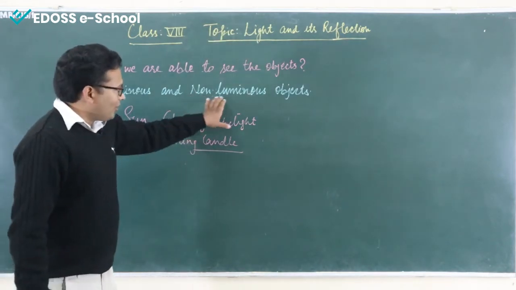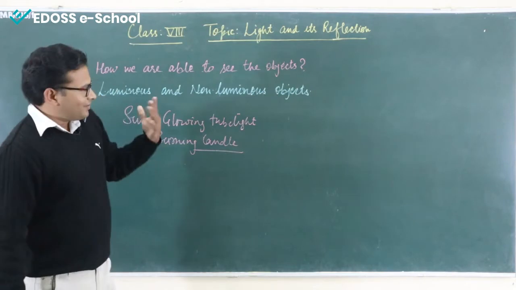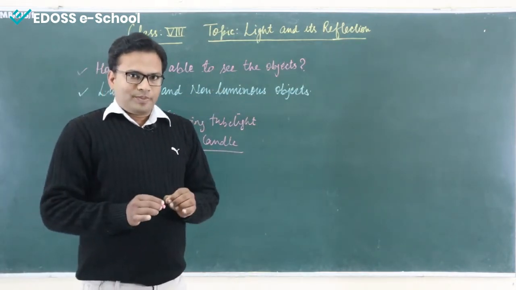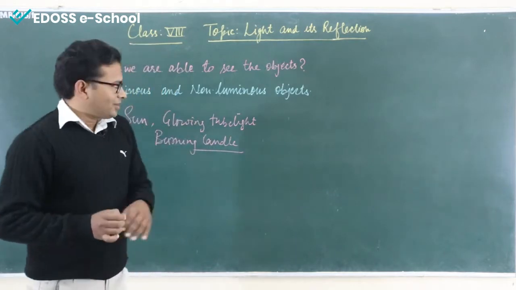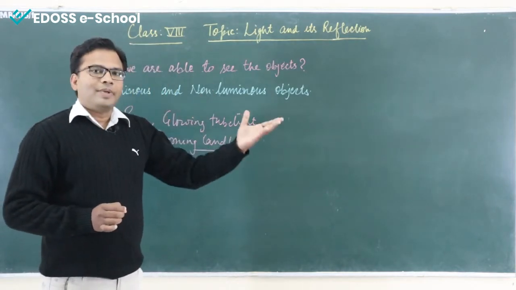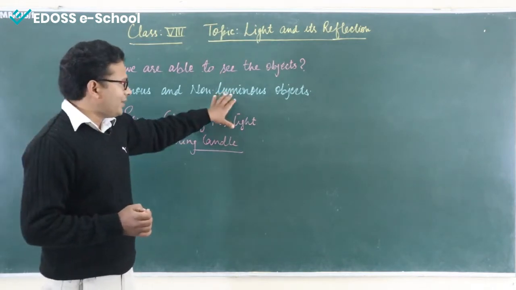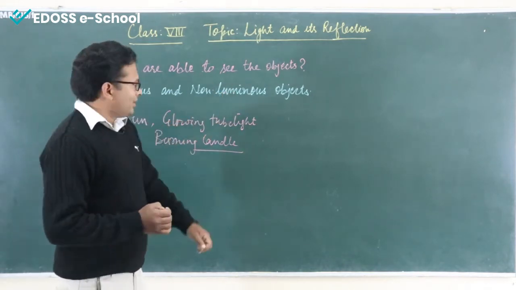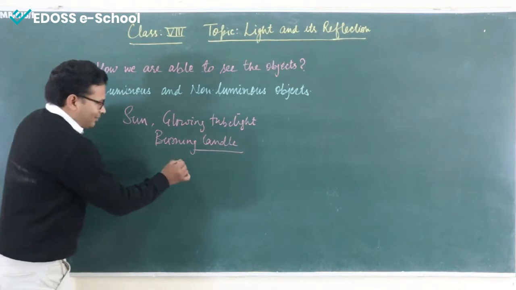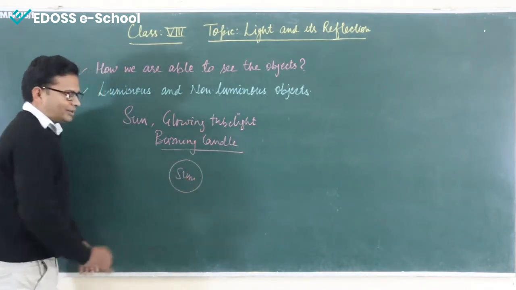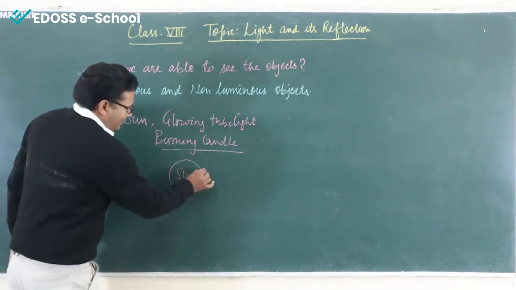Now the non-luminous objects. As per the definition, those objects are called non-luminous objects which don't emit their own light, but the light can be reflected from those objects. Let us take an example. This is the sun, which emits its own light.